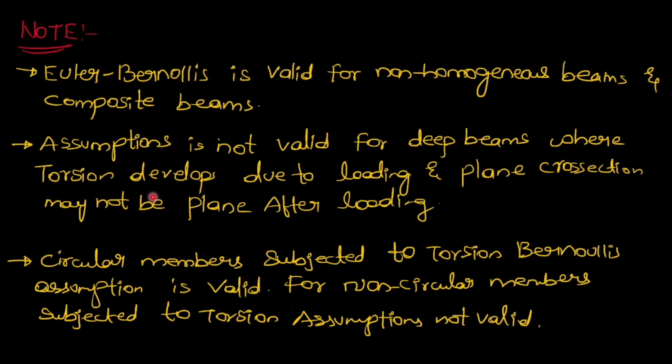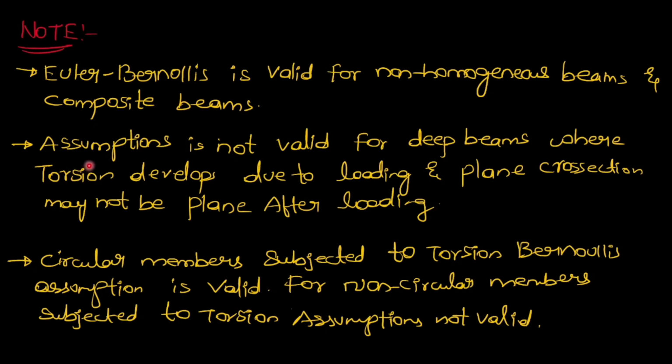So these all are the assumptions. Some note points, on the validity of the Euler-Bernoulli equation. Euler-Bernoulli is valid for non-homogeneous beams and composite beams also.